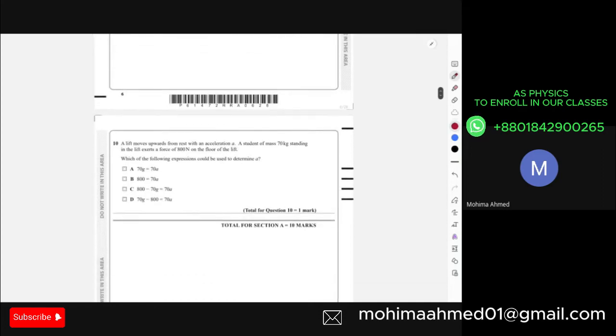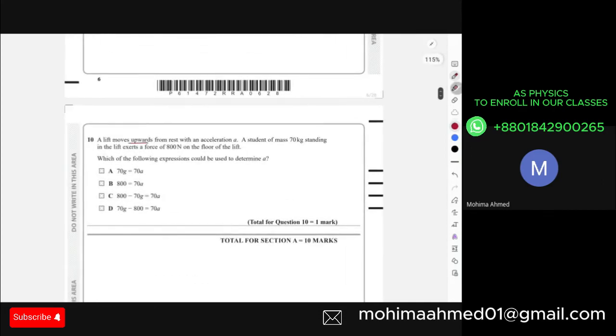Then after this, if we move to question 10, a lift moves upward from rest with acceleration A. A student of mass 70 kg standing in the lift exerts a force of 800 Newton on the floor of the lift. Okay. Which of the following expressions could be used to determine A? This is kind of like the M1 questions, right? Over here, a lift was moving upward from rest with acceleration A. A student of mass 70 kg was standing in the lift and exerts a force of 800 Newton on the floor of the lift.